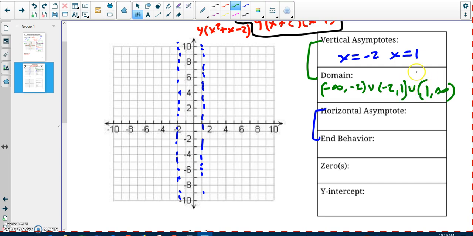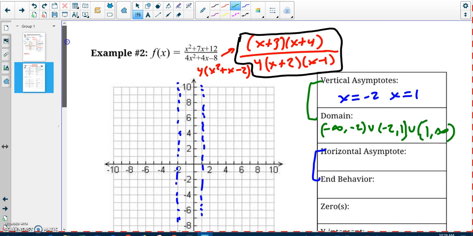Cool. Next thing, horizontal asymptote. In this case, I have a slightly different situation. The degree of the numerator and denominator is both 2. They're both squared. So then I've got to look at the ratio of the coefficients. The top coefficient, well, there isn't one, because there's a little 1 there. The bottom polynomial's coefficient is 4. So then my asymptote is 1 over 4. That is my horizontal asymptote.